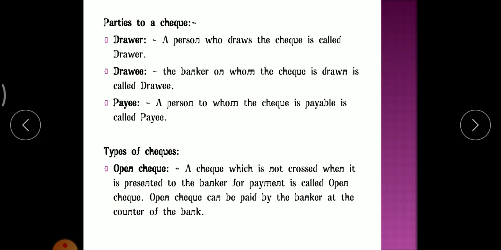Okay, so what do you mean by open check? An open check means a check which is not crossed and is presented to the bank for payment. If the check is not crossed, it means it is an open check, and an open check can be paid by the banker at the counter of the bank. Clear? It's one type of check, the open check.